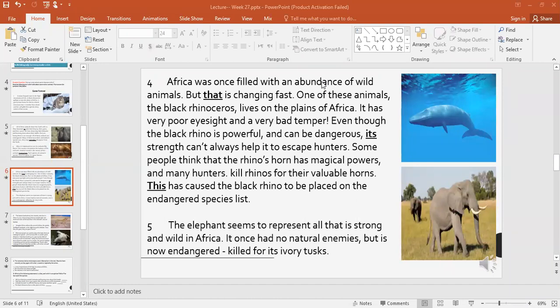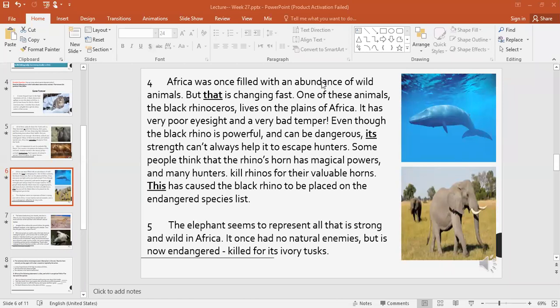Africa was once filled with an abundance of wild animals, but that is changing fast. So as you know, Africa's jungle or African forests were full of African animals, all of these wild animals. If you watch them on TV, you will really understand what I mean. But now everything is changing. Now the number of animals is decreasing. One of these animals, the black rhinoceros, lives on the plains of Africa. It has very poor eyesight and a very bad temper.